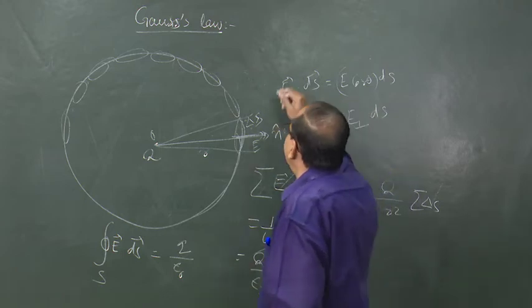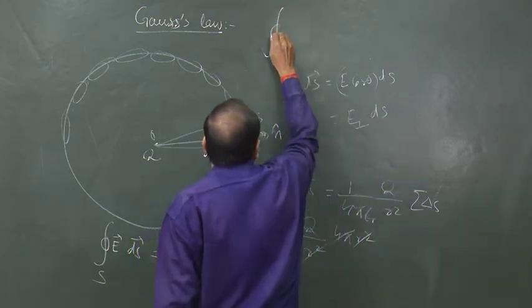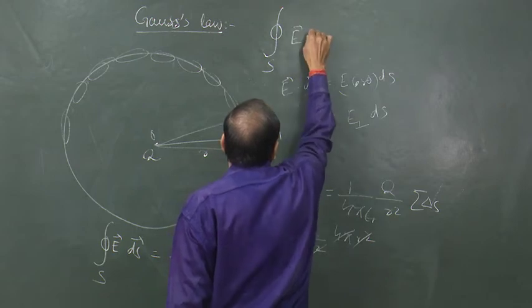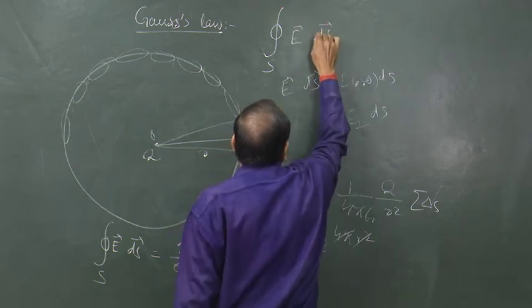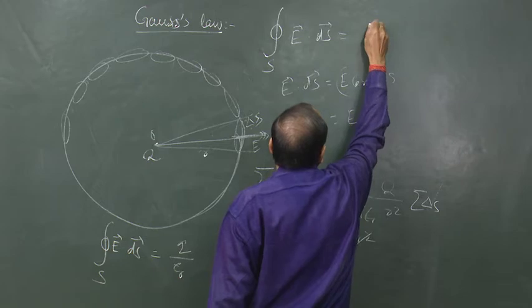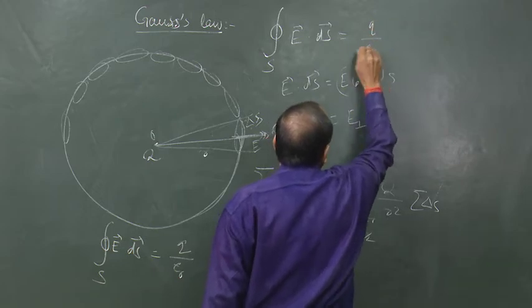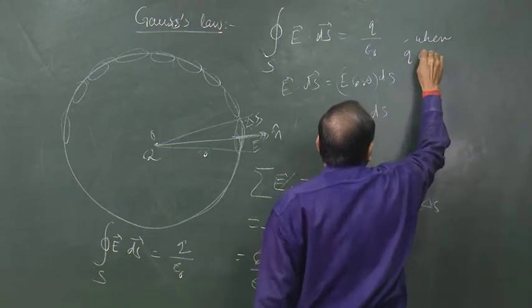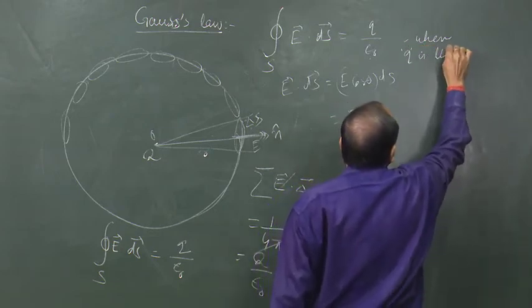This is our Gauss law, and in mathematical form we write it like this: integration of E dot ds is equal to q by epsilon 0, where q is the total charge.